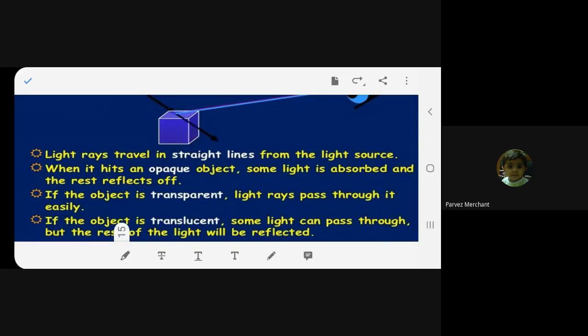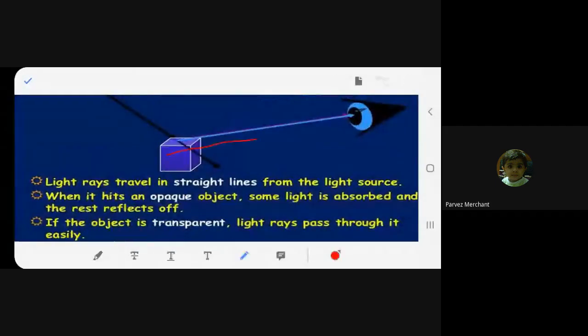In clear glass, you can see, oh, this is the person, I know him. But in translucent glass, there will be a person behind that glass. You can see that there is a person, but who the person is you won't be able to see. Whereas in opaque, you cannot see anyone. Hope you got the difference between transparent, translucent, and opaque. So in translucent, some light will pass through, but the rest of the light will be reflected. So this is the difference between opaque, transparent, and translucent objects.